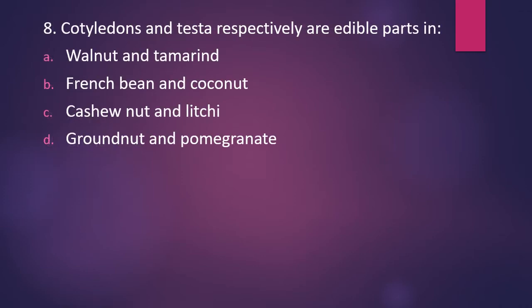Question number 8. Cotyledons and testa respectively are edible part in walnut and tamarind, French bean and coconut, option C, cashew nut and lychee or option D, groundnut and pomegranate. Cotyledon and testa respectively are edible parts in. The correct answer is option D, that is cotyledons are edible part in groundnut and testa is the edible part in pomegranate.